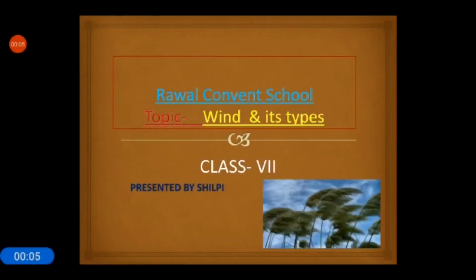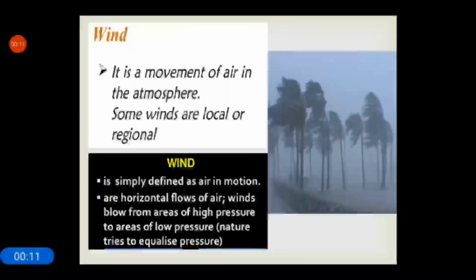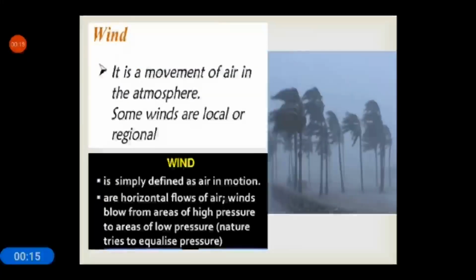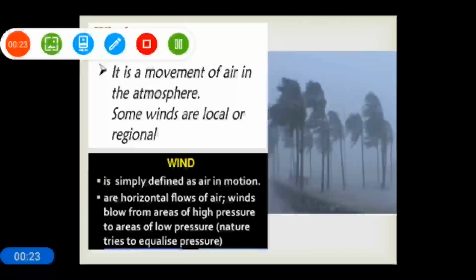Today for class 7th, we are here with another amazing topic, that is wind and its types. Let's begin. What is wind? It is a movement of air in the atmosphere. Some winds are local or regional. You can say air in motion or horizontal flow of air. Wind blows from areas of high pressure to areas of low pressure.